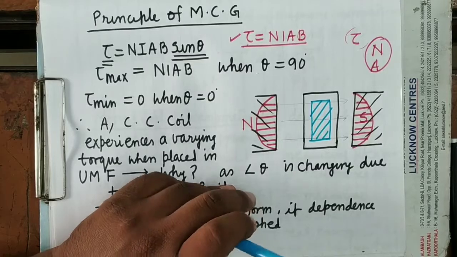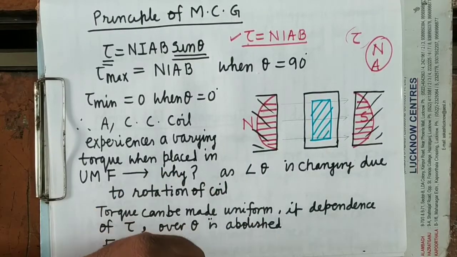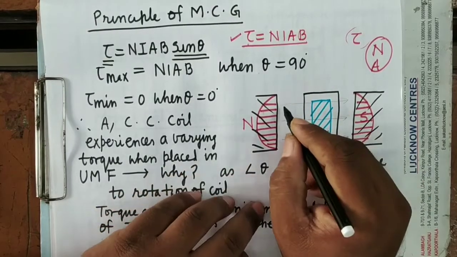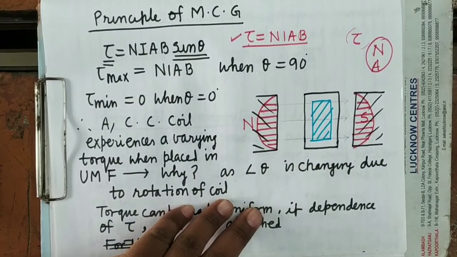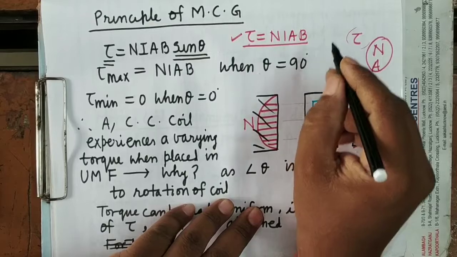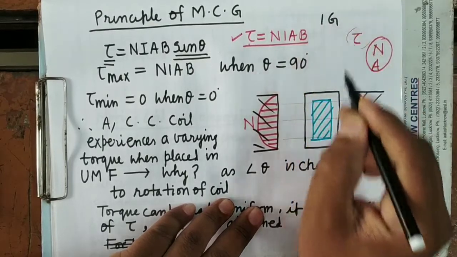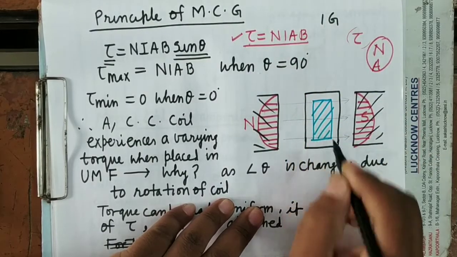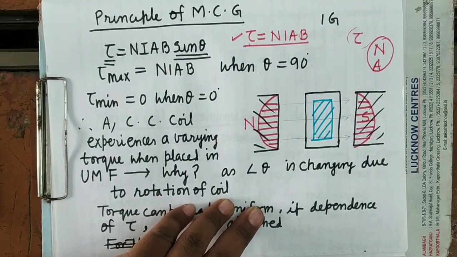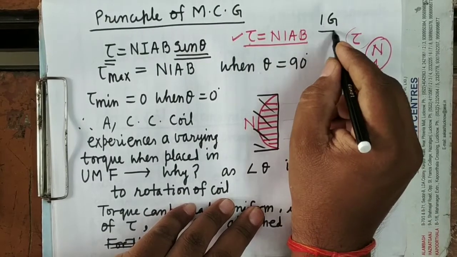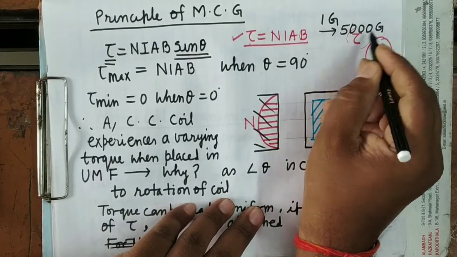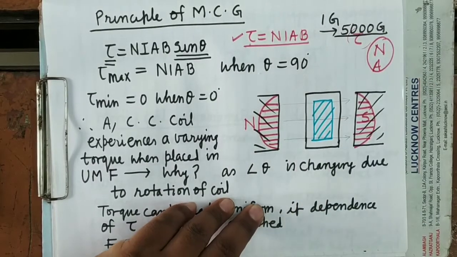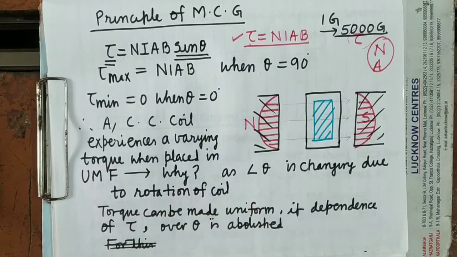It will hugely magnetize means what? If the magnetic field produced by these pole pieces is 1 Gauss, then because of the magnetization induced in the soft iron core, the magnetic field will become 5000 Gauss. 5000 Gauss means it will increase nearly 5000 times.